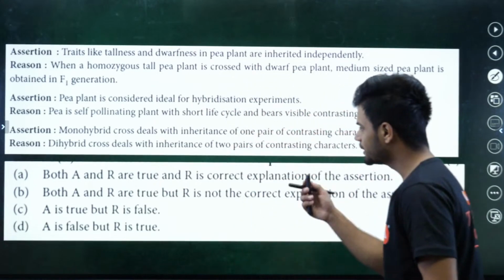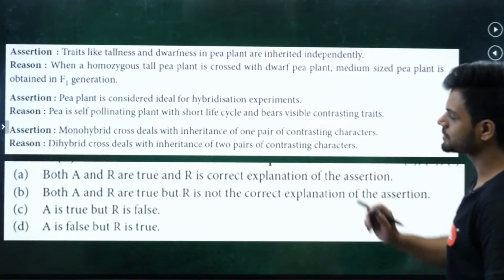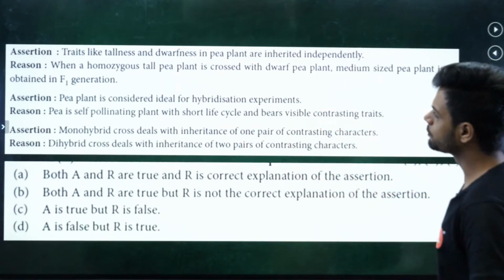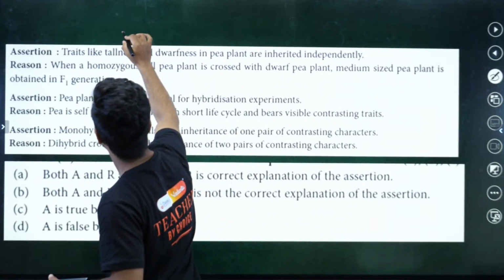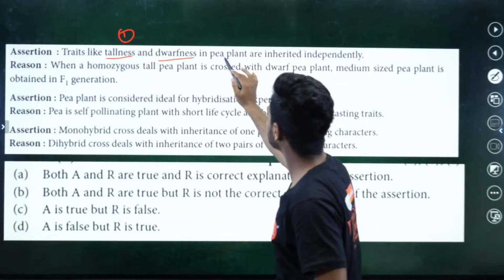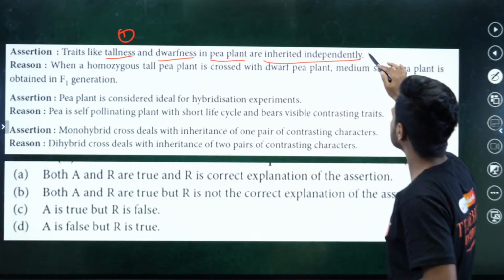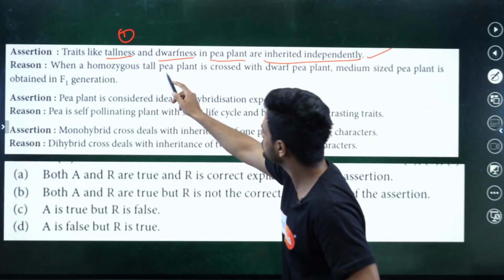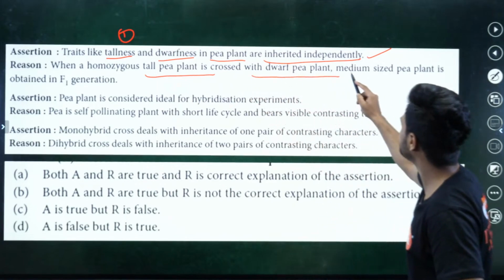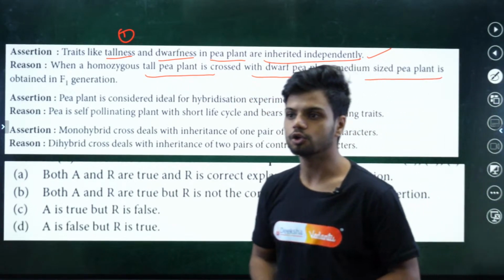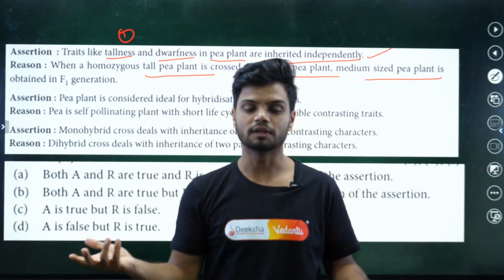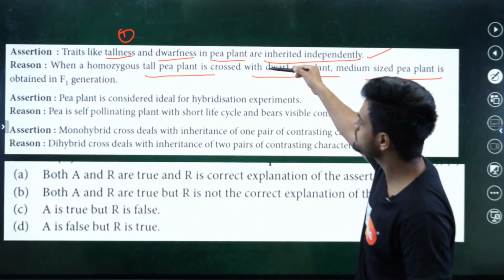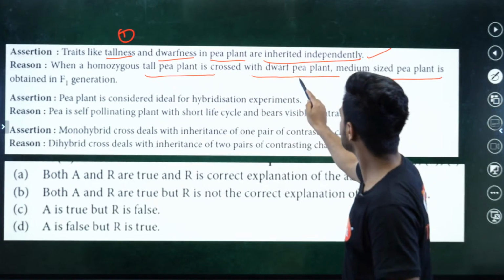Okay. Now solve these questions. So it's an AR question. 3 AR questions are there, options are given here. Question number 1: traits like tallness and dwarfness in a pea plant are inherited independently. Yes sir, they are inherited independently. Reason: when a homozygous tall pea plant is crossed with a dwarf pea plant, a medium sized plant is obtained. Did Mendel get a medium plant? No, you always get tall plants. So the reason is false, and the answer is C here.